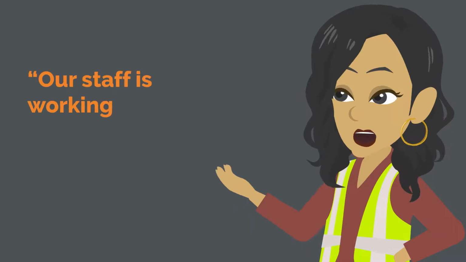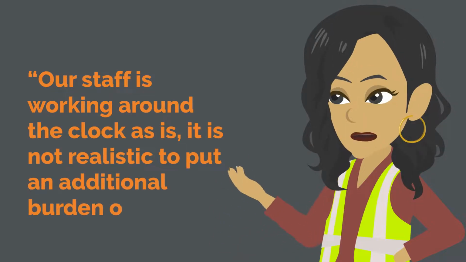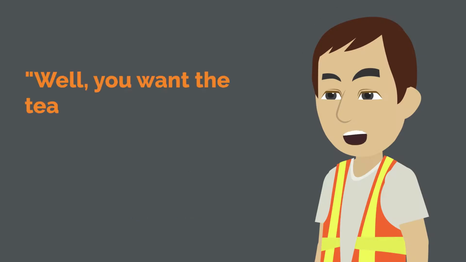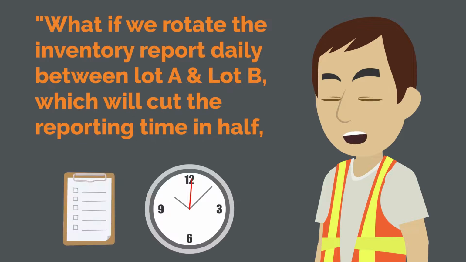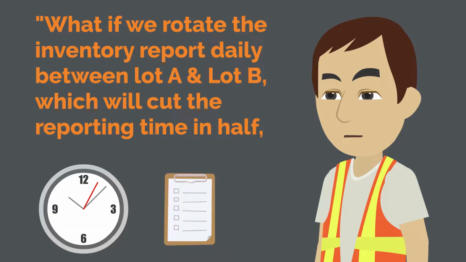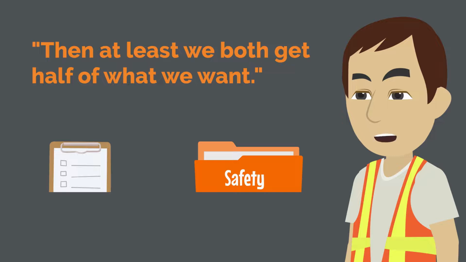Our staff is already working around the clock as is. It is not realistic to put an additional burden on them. Well, you want the team to do inventory reports. I want the team to do two additional observations. What if we just rotate the inventory report daily between Lot A and Lot B, which will cut the reporting time by half, and then only do one additional observation? Then at least we both get half of what we want.